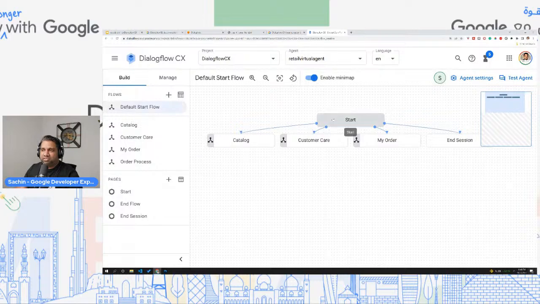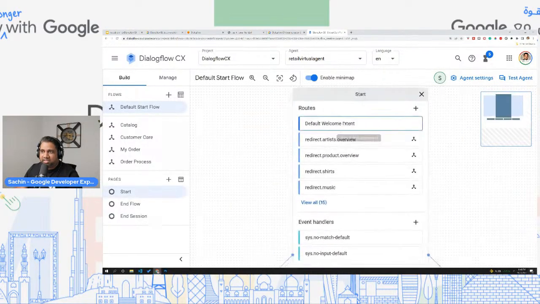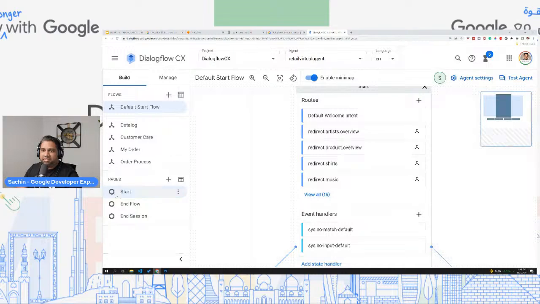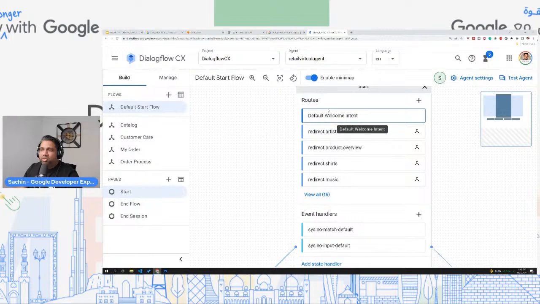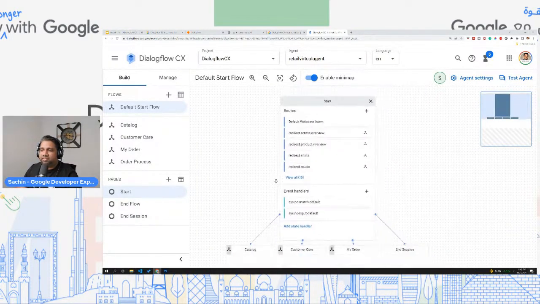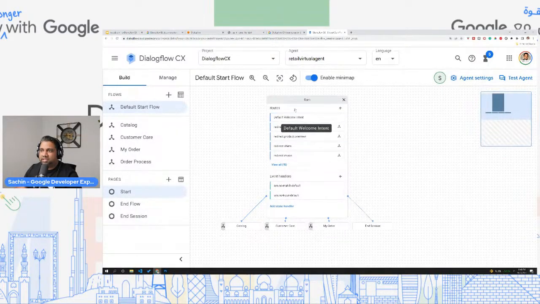So let's click on the default start flow. The moment you click on this, it will then go into the pages. You see over here on the left side, the bottom side, you have pages. So right now we are in the start page. Okay. And within this, you have a way to link it to all the different routes, right? So let me zoom out and you'll get to see this. So you have routes, you have event handlers, and then from here, it is automatically going to the different other flows. So let's look at one of the routes.